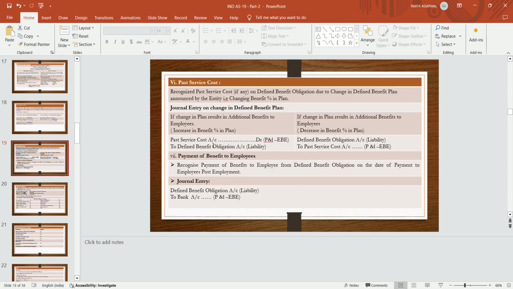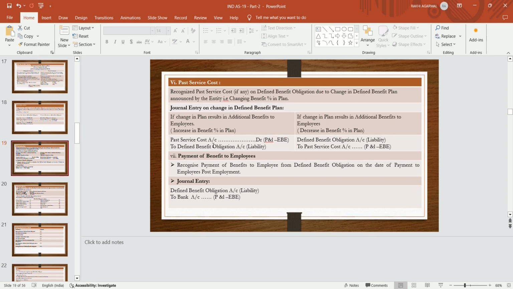Now we will discuss the past service cost. What is the meaning of past service cost? Recognize past service cost on defined benefit obligation due to a change in the defined benefit plan announced by the entity, that is, changing the benefit percentage in the plan. Means if there is a change in plan, due to which the past service cost changes, the effect of this change is given in books not retrospectively but prospectively, and due to which actuarial gain or loss arises, the effect is to be given prospectively, not retrospectively.